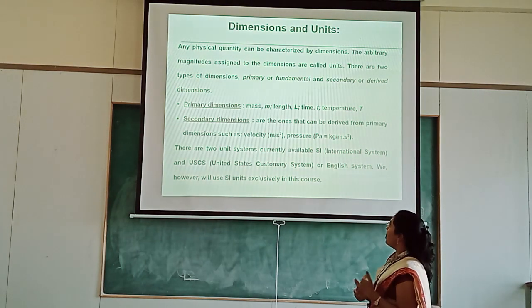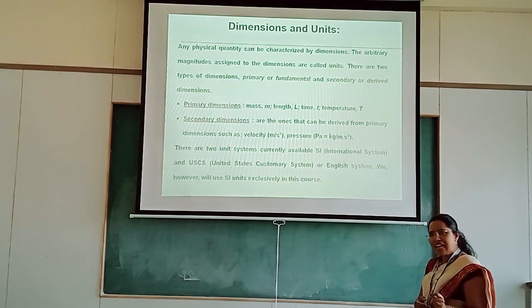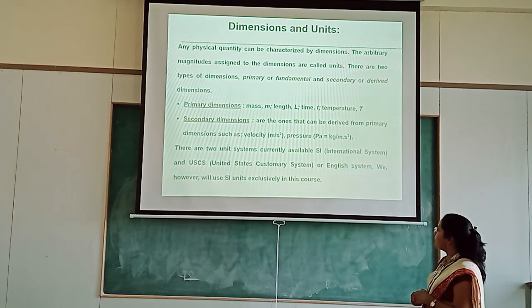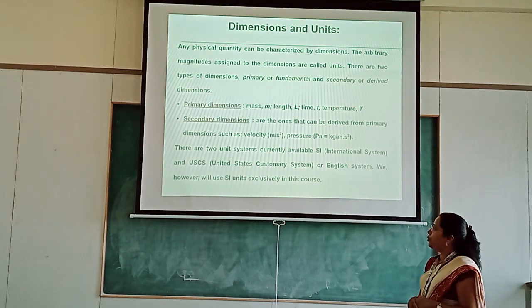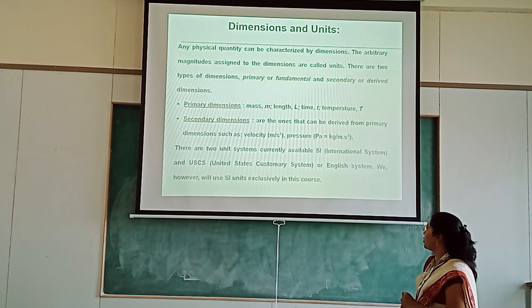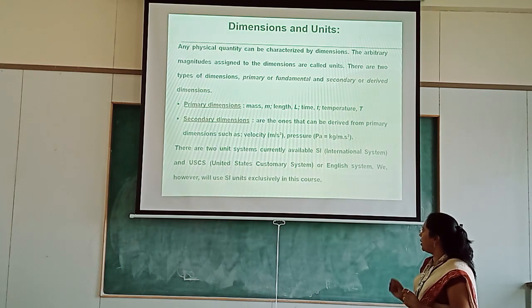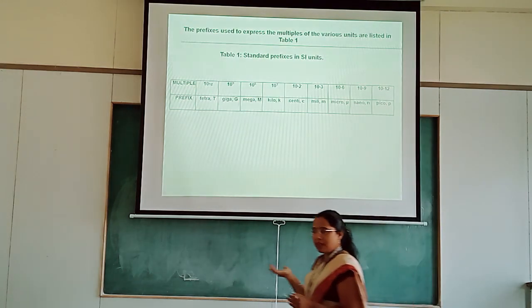There are two unit systems currently available. The SI unit system is the international system, and the second one is the USCS, the United States Customary System or English system. We will use the SI system extensively in this course.